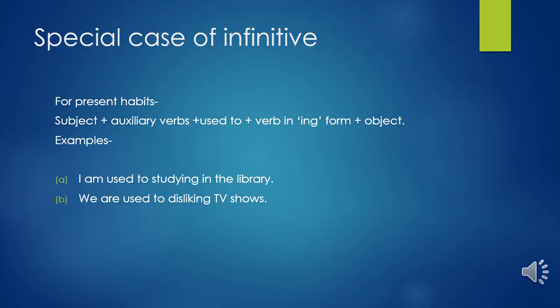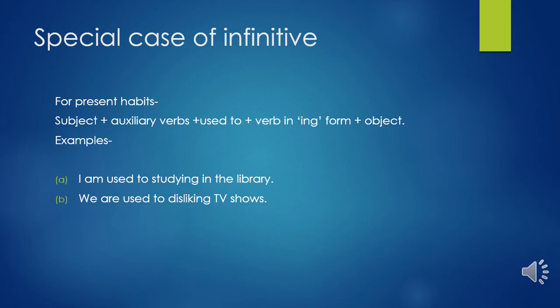Now we'll see a special case of the infinitive. When we have to talk about a present habit, we use this structure: subject plus auxiliary verbs like is, am, are, was, were, plus used to, plus verb in ing form, plus object. For a present habit, in place of the auxiliary verbs we use is, am, are, used to, verb in ing form plus object.